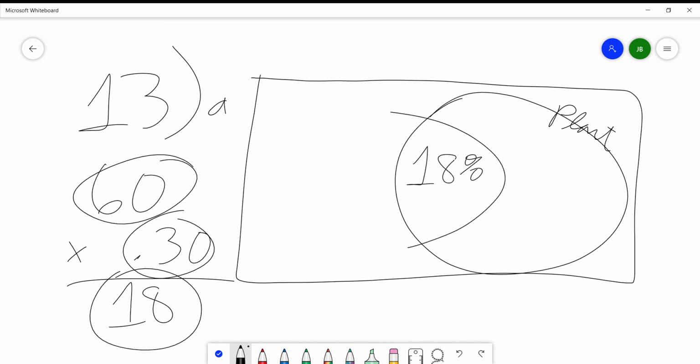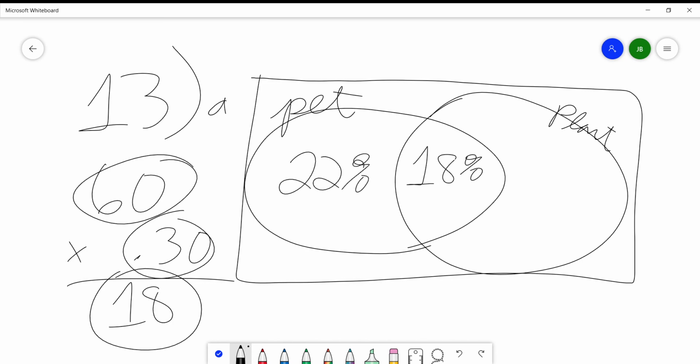And then these are the pet people. Good thing they both start with a P, otherwise this would be easy. But it's not easy, it's fun. So if 40% are in the pet circle, we have to subtract the 18 so we don't count it twice. We don't want to count these people twice in the pet circle. So 40% minus 18 is 22. 22% of people, so 22% have a pet but not a plant.